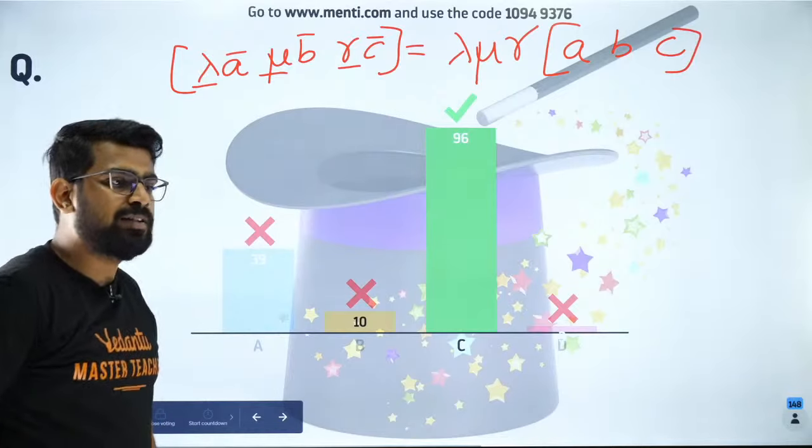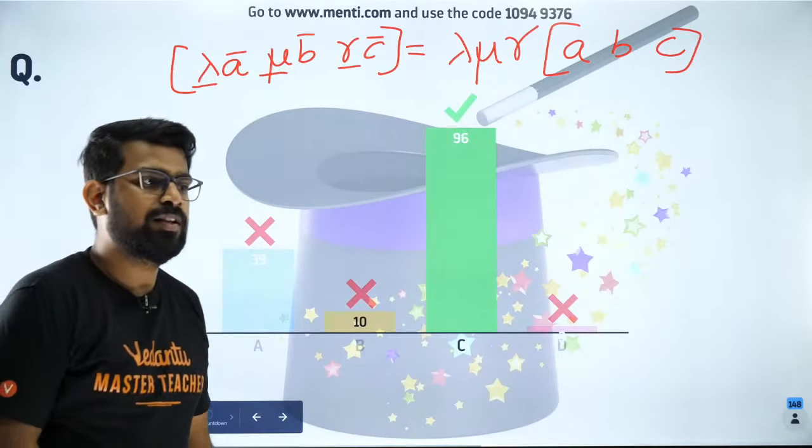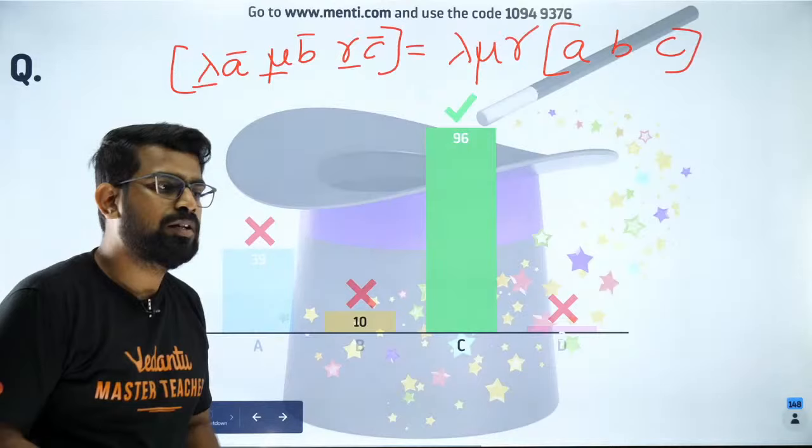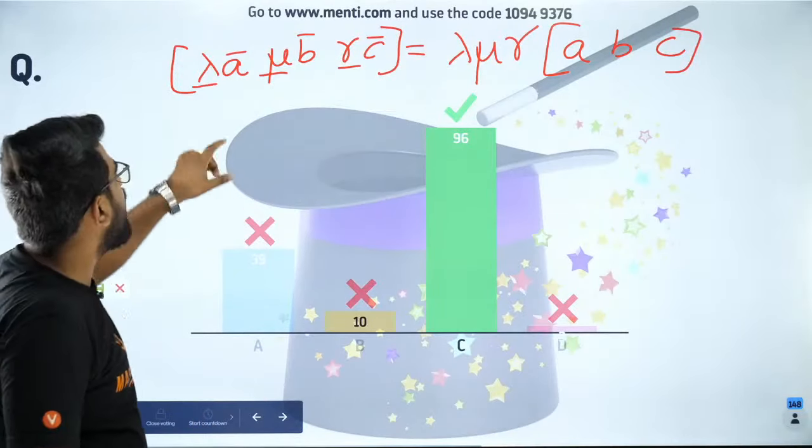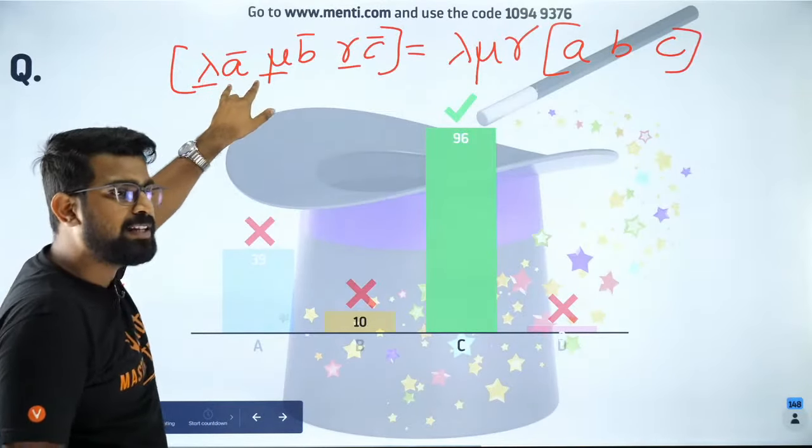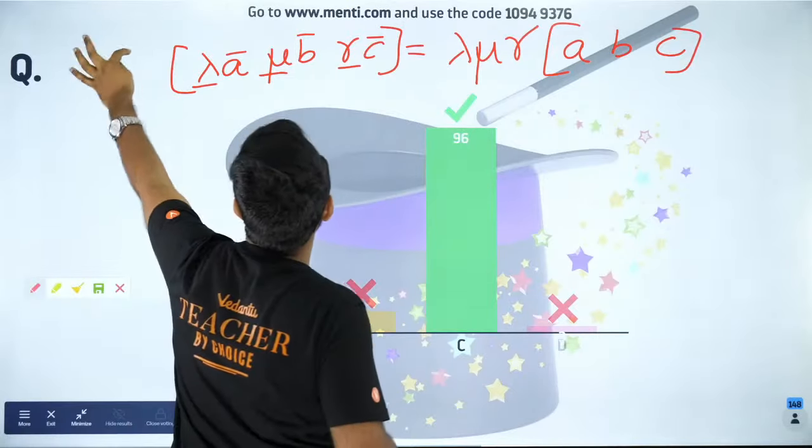Are you all clear? Everybody? Did you all like it? So whenever you have a constant or a scalar in the front, you will definitely pull it outside.